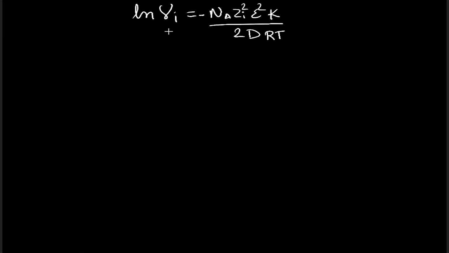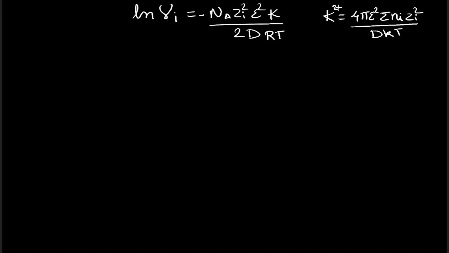Further, in our previous lecture we have seen the value of kappa, that kappa squared is equal to 4 pi epsilon squared summation N_i z_i squared upon DkT.